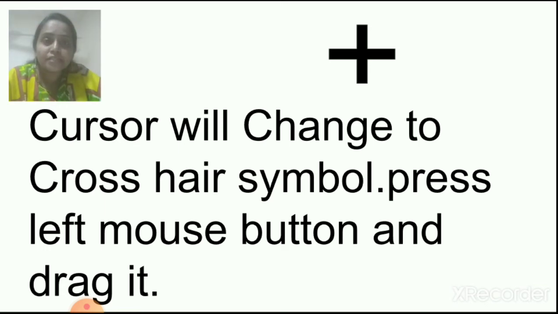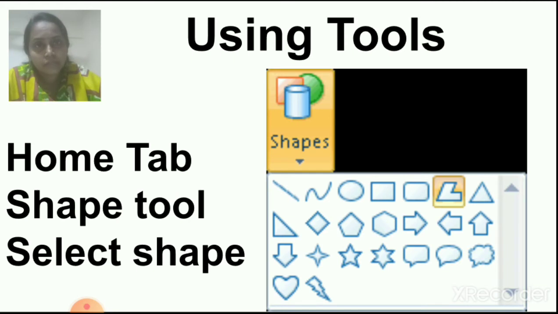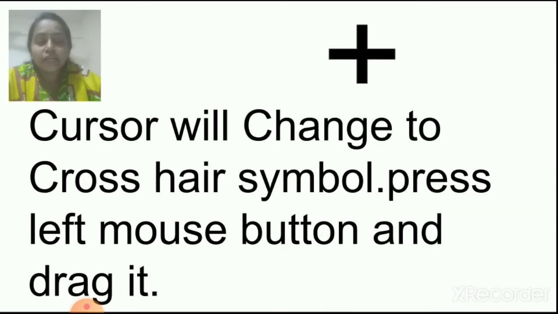Then press the left button of the mouse. Which button of the mouse? Left button of the mouse, and drag it on the drawing area to draw the shape. Take any shape from this, take the cursor on the drawing area and drag it. Hold the left button and drag it.